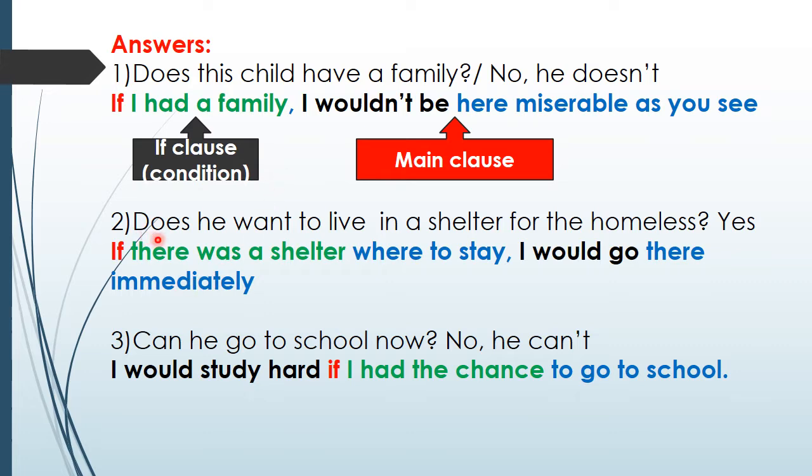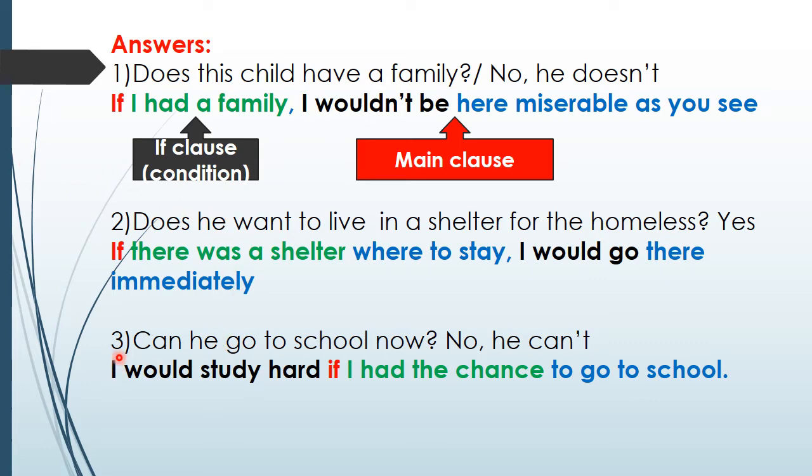Second question, does he want to live in a shelter for the homeless? Yes, he wants that. He says, if there was a shelter where to stay, I would go there. He is ready to go to a shelter, but the problem is, he uses here, if there was a shelter, which means that there is no shelter and he can't go there. He says, I would go, but he can't because there is no shelter.